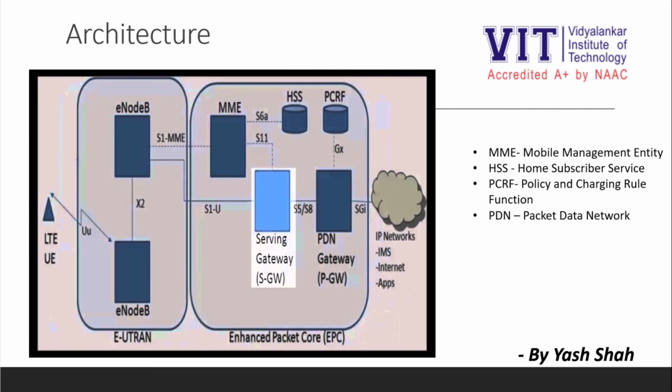The first most important component of the packet core is MME, the Mobility Management Entity. The entire security technology depends on this MME. Each packet core will have a separate MME component.